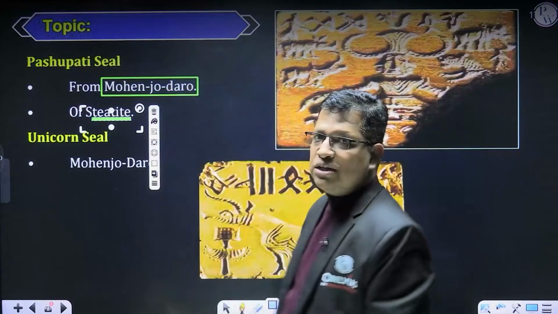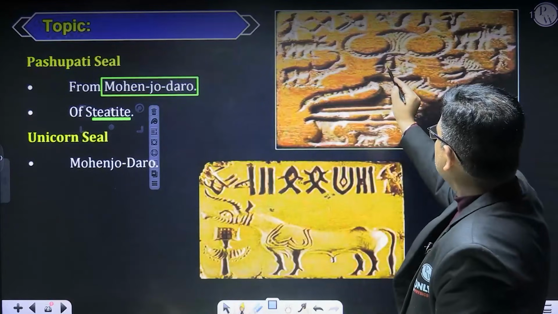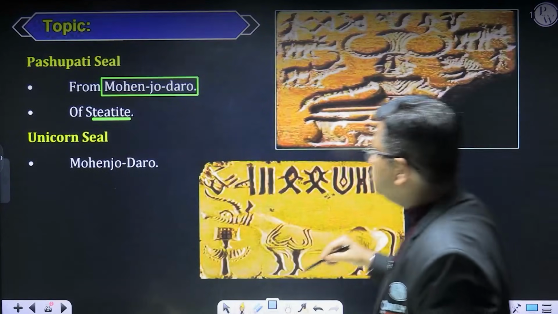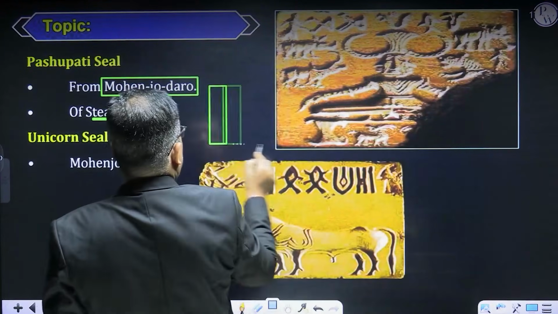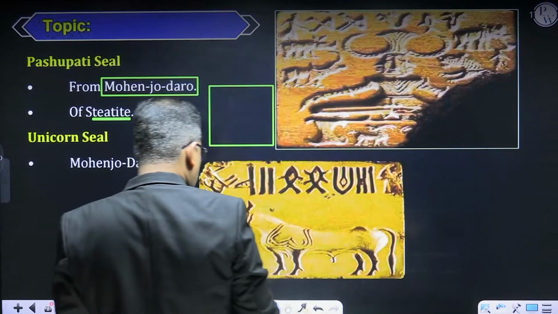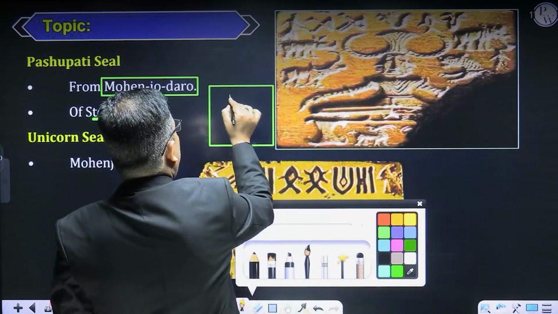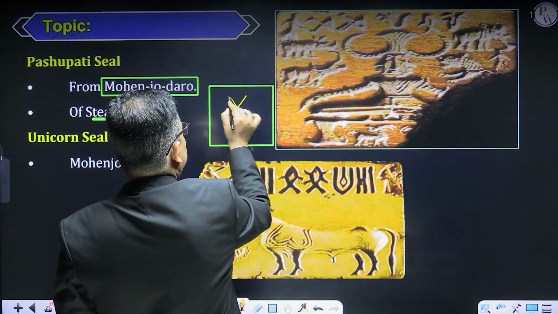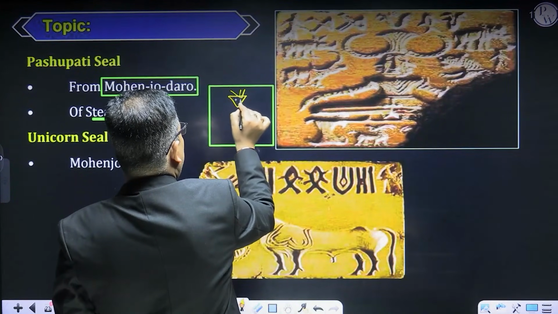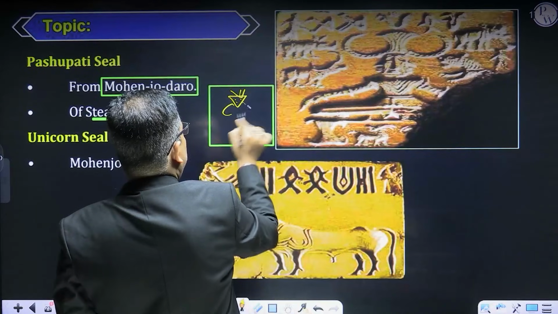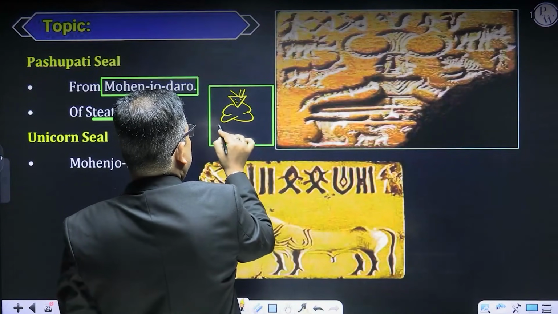But now some other important thing is this. You can see here there is a figure with a trident, sitting in a yogic posture over some kind of a platform.